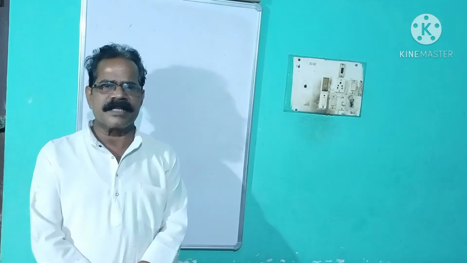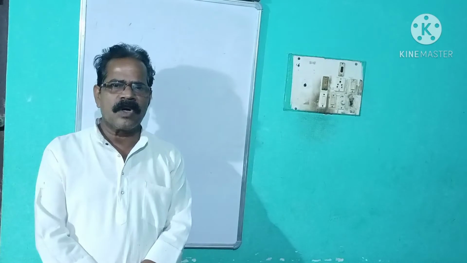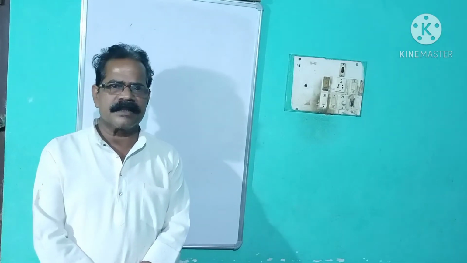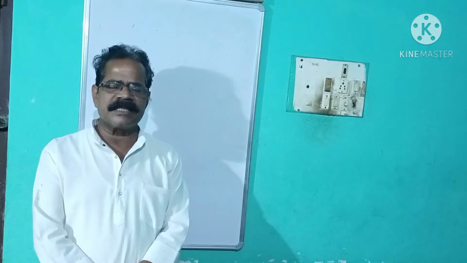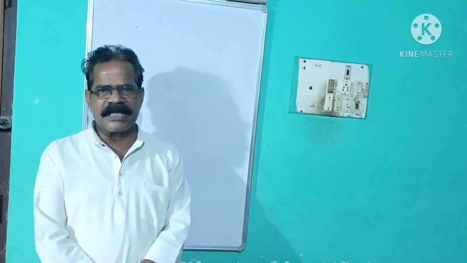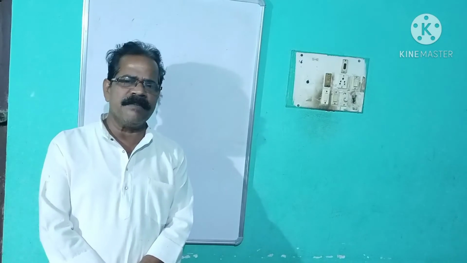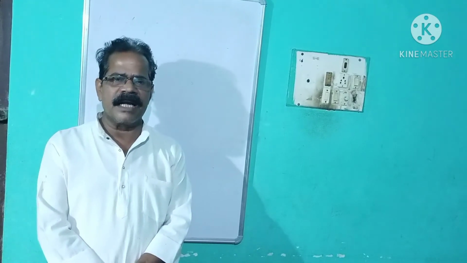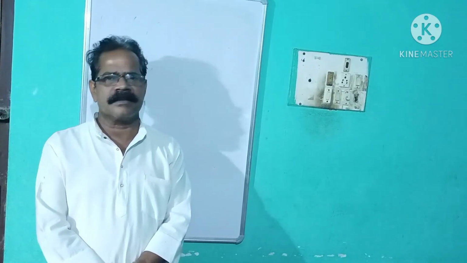Simple sentence has a single clause, compound sentence has more than one clause, and complex sentence also has more than one clause. But simple sentences are of four types which will be discussed in greater detail in your class 10 grammar book.